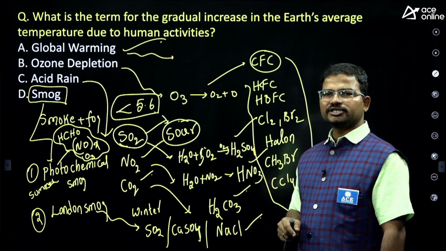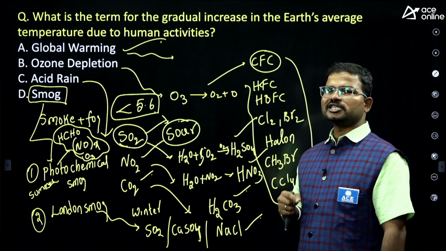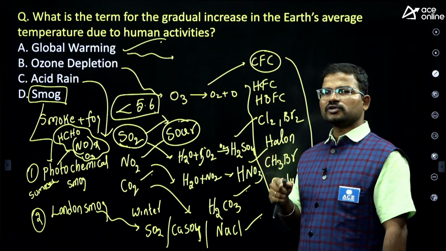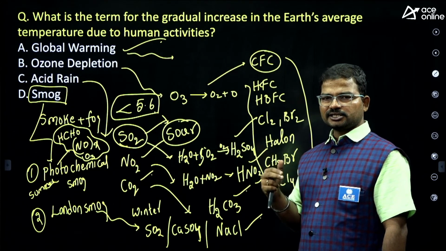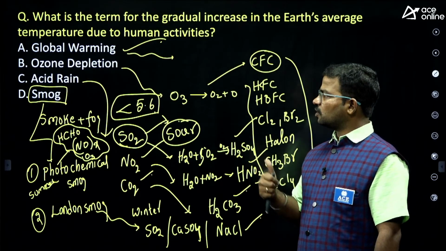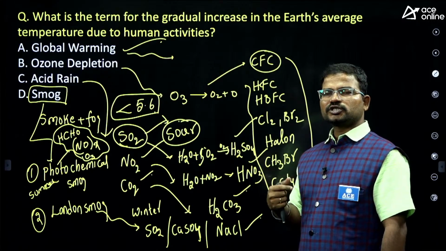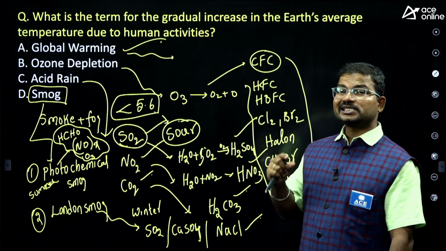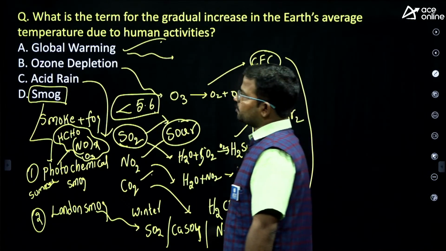Next, ozone depletion. What is meant by ozone depletion, and what is the role of the ozone layer? In which sphere does the ozone layer mostly exist? Is it in the troposphere or stratosphere? Mostly in the stratosphere, right? So what is the role of the ozone layer? Which rays are responsible for the formation of the ozone layer in the atmosphere, and what is the thickness of the ozone layer? That is also your previous year's question.